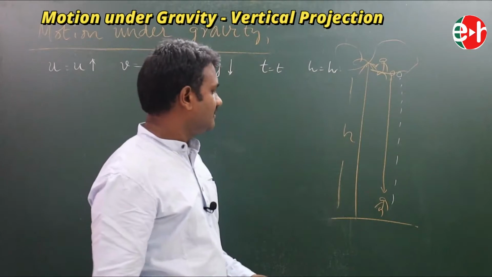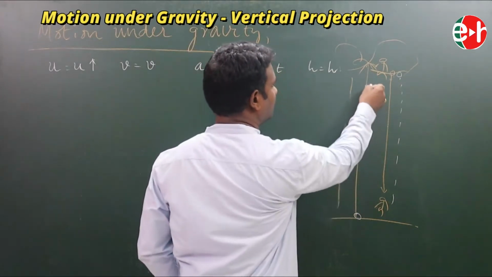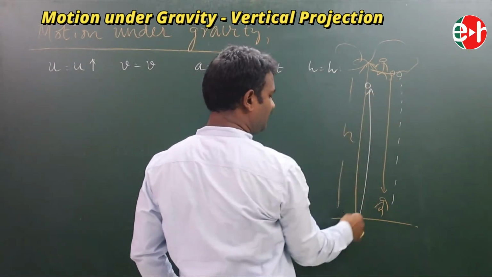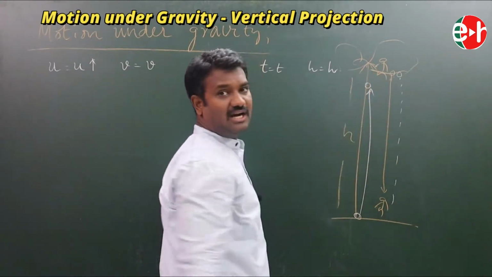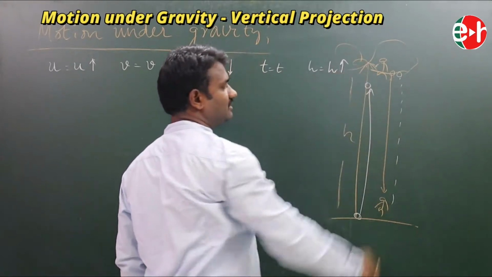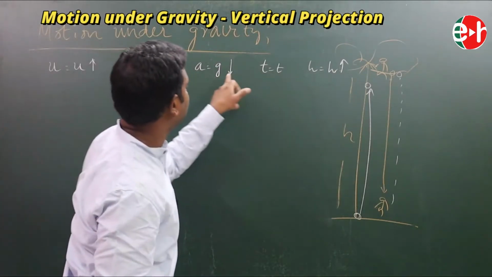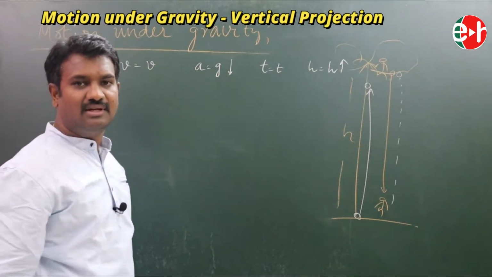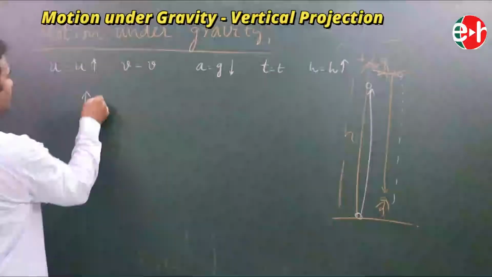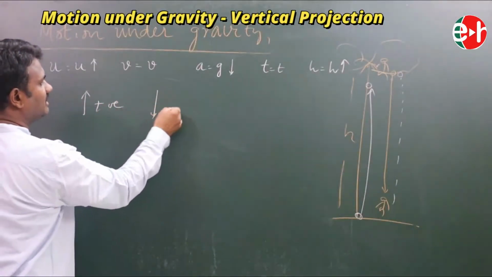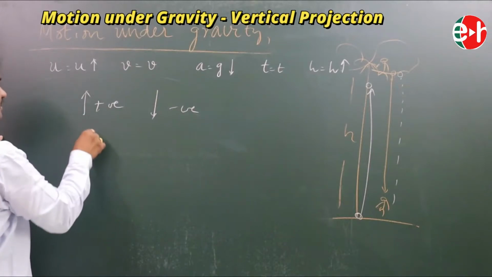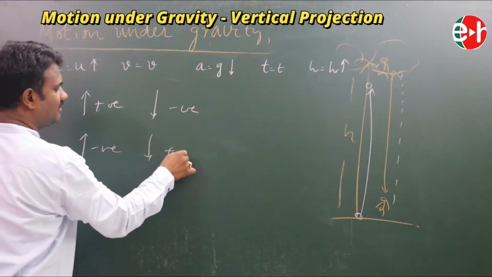What is the sign of this? As it is here, it is somewhere here. So this initial point, this final point of displacement is upwards. Now we have some quantities in the upward direction and some quantities in the downward direction. Now tell me, upward is taken as a positive, then downward must be negative. If upward is taken as a negative, then downward must be positive.